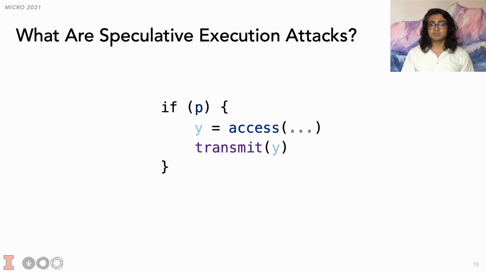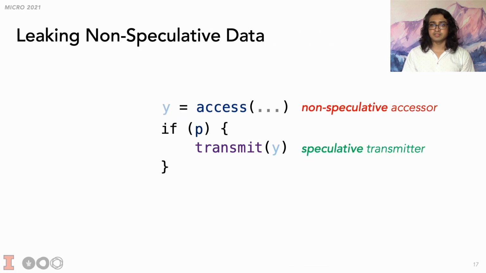It's also possible for the accessor to be non-speculative. In our example, we could do this by moving the accessor to be outside of the if body. Now the data being leaked is part of the architectural state of the program. As a result, STT would not protect this data at all. Protecting non-speculatively accessed data is important for security-critical applications.